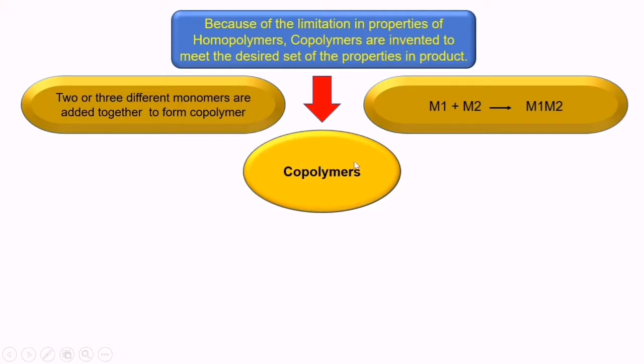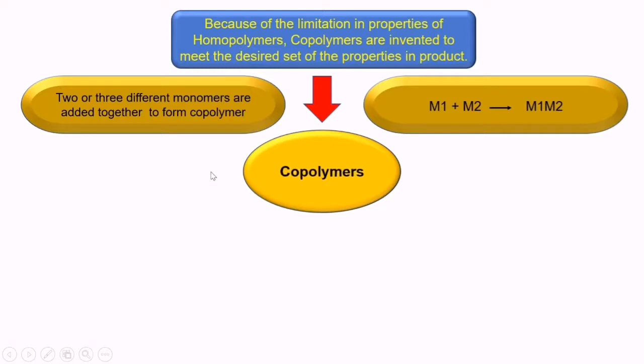It means that when you are polymerizing, or by addition of 2 or 3 different monomers, the base monomer property or base polymer property can be altered, can be tailored, or can be changed as per the requirement. So that is the use of this copolymer. Certainly the copolymers have good properties as compared to homopolymers, and therefore people try to make copolymers to overcome the limitations of homopolymers.